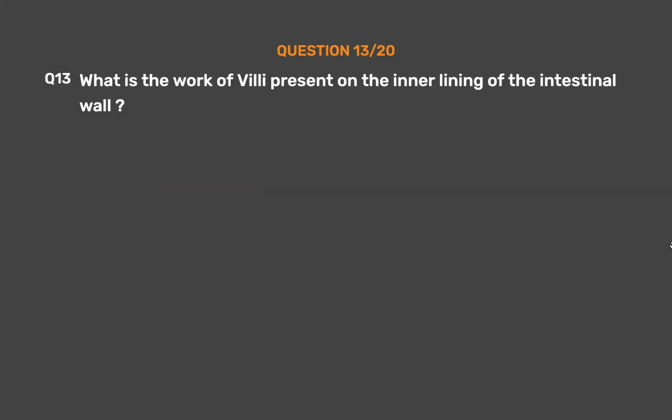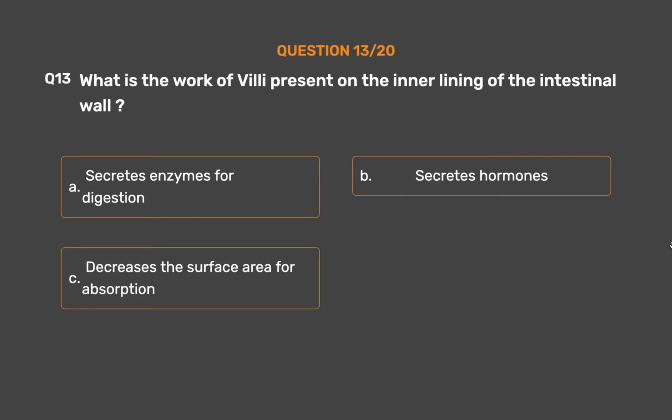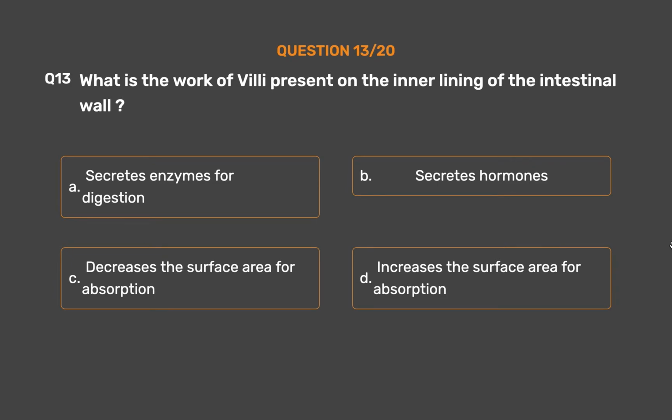Question number 13. What is the work of villi present on the inner lining of the intestinal wall? Option A. Secretes enzymes for digestion. Option B. Secretes hormones. Option C. Decreases the surface area for absorption. Option D. Increases the surface area for absorption.